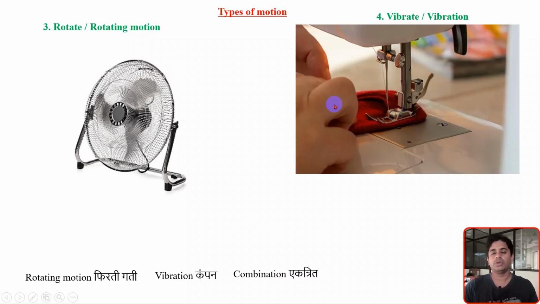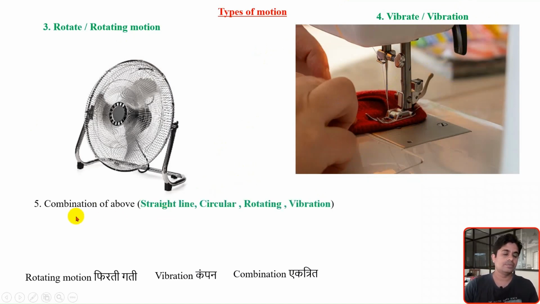One more motion is vibrational motion, or vibration. The sewing machine, we all know, the needle of the sewing machine moves up and down, and this up and down motion is continuous. So this continuous up and down motion is an example of a vibration. This is also one kind of motion.